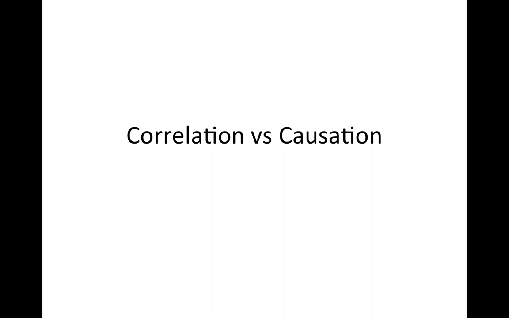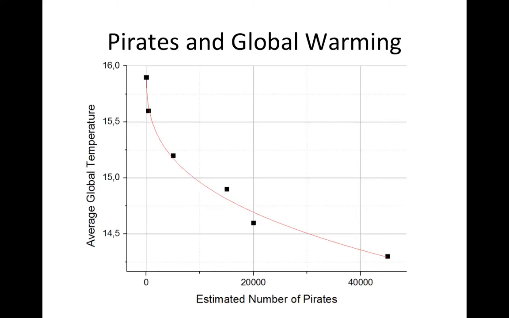So this video is about correlation versus causation. When we find a correlation between two variables, it's very tempting to say that one causes the other, but we cannot say that unless we know for sure. Here's a good example: pirates and global warming.